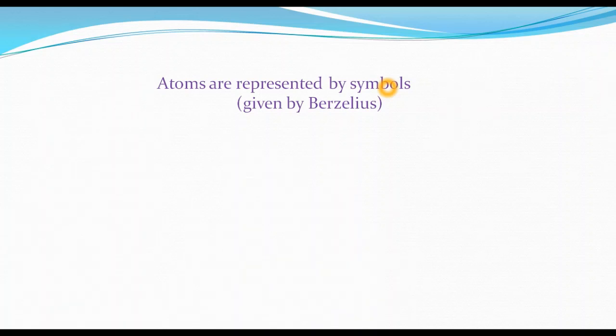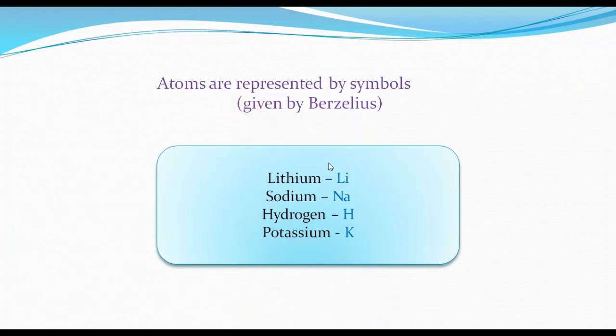In order to write chemical reactions conveniently, each element should be represented by a separate symbol, and that was proposed by J.J. Berzelius. For example, lithium is an element, and we can represent it by the symbol Li.